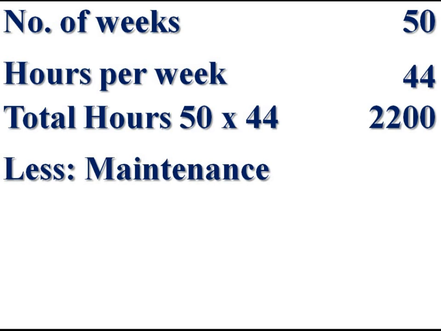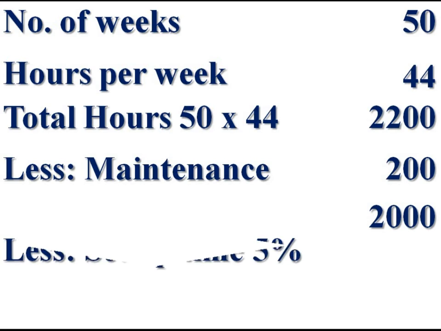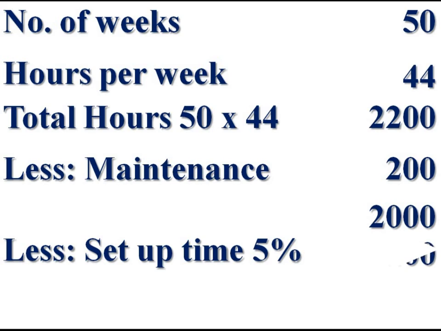Less maintenance 200 hours, we get productive hours 2,000. Setting up time is 5% of productive hours, 2,000 into 5%, 100. Now we get 1,900. This is the effective working hours of the machine.